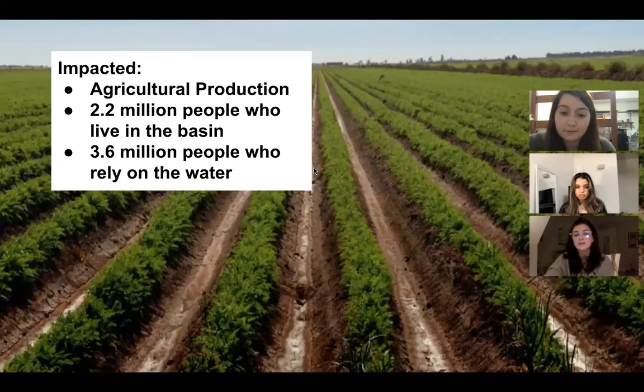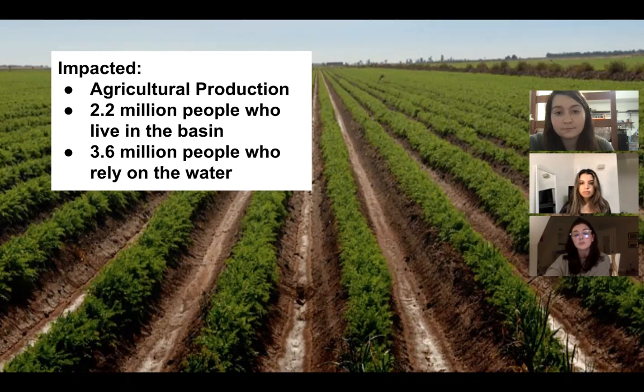Those who were negatively impacted by the issue of water scarcity include the 2.2 million people who live around the basin and the 3.6 million people who rely on the Murray-Darling Basin for things like drinking, washing, farming, and irrigation. One of the main groups of people who were negatively impacted by the water scarcity and potentially bad water quality were those who worked in agriculture in the area and the crops they were growing. The Murray-Darling Basin accounts for almost 40% by value of Australia's agricultural production.